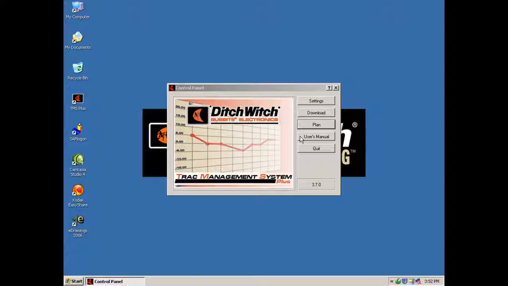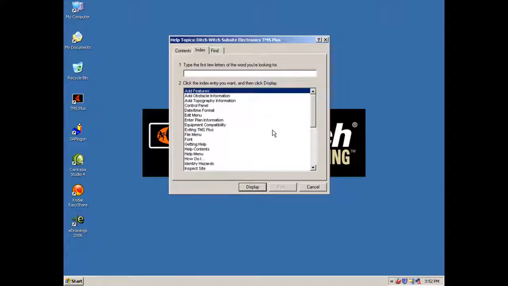It's one of those. If you simply click on the user's manual tab, you can then see that it opens up to the help topics section. So a lot of the information, or all of the information I should say, that is on the TMS Plus and things you can do with this software is in this user's manual. So if at any time after this tutorial you have questions and you're in the process of building a plan or downloading information and you have questions, you can come to this user's manual to get those questions answered.